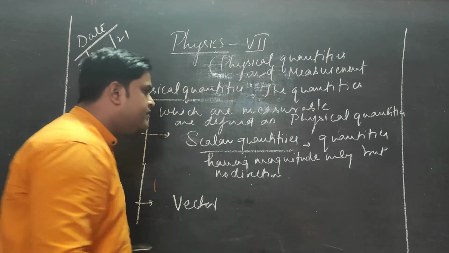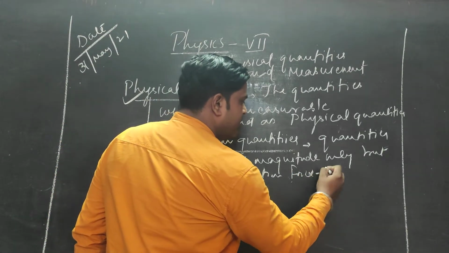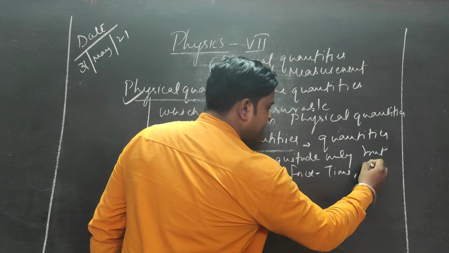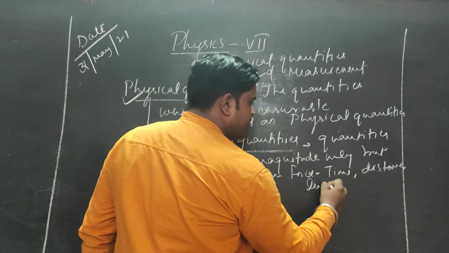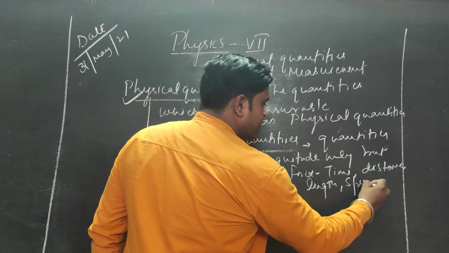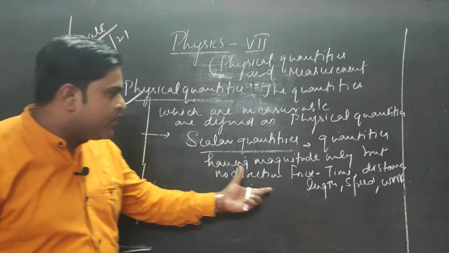They all come in scalar quantity. For example, time, distance, length, speed, work, all these quantities are scalar quantities.